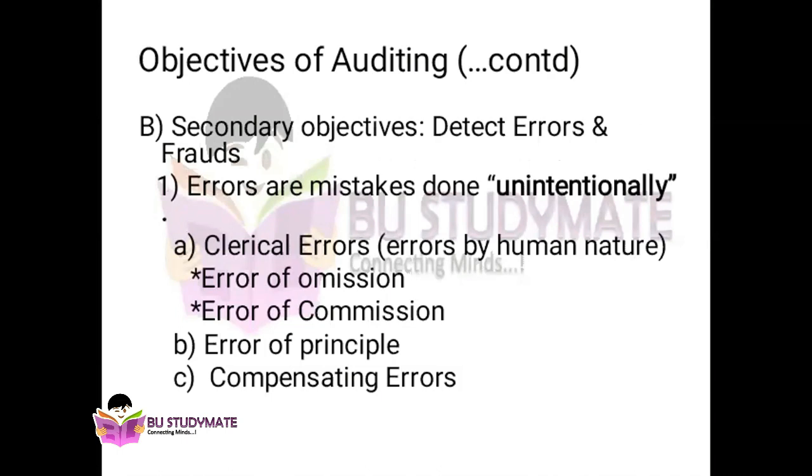due to your stress or as a common mistake, you will write some wrong numbers, or you will write some wrong debit and credit instead of what you should actually write. Example: you have purchased machinery worth rupees 1 lakh, but in a hurry or in stress, you write it as 10 lakh rupees. That is error of commission. And sometimes you will write 1 lakh rupees on the debit side and 10 lakh on the credit side. So this is error of commission. You are not violating any rules. You are properly following the rules, and you are not even omitting the entry, but you have written that entry in a wrong way. That is error of commission.